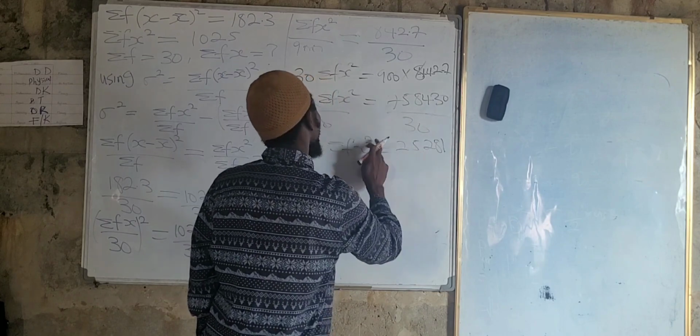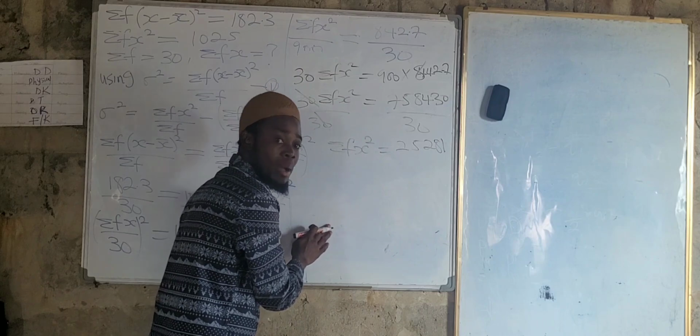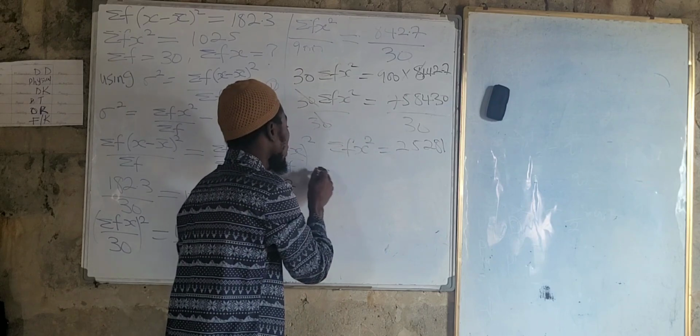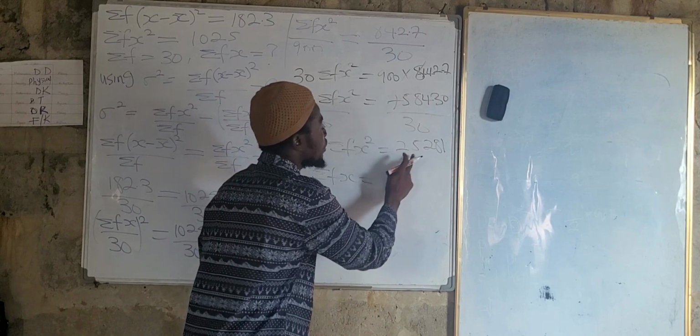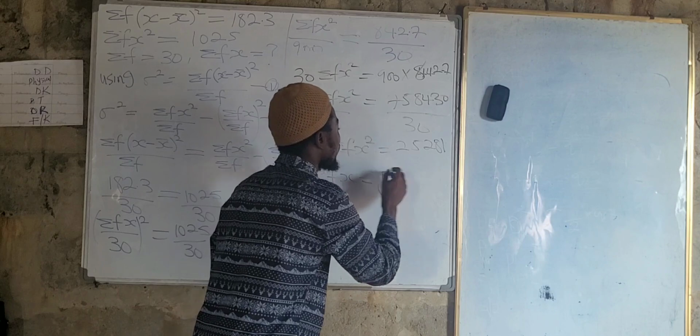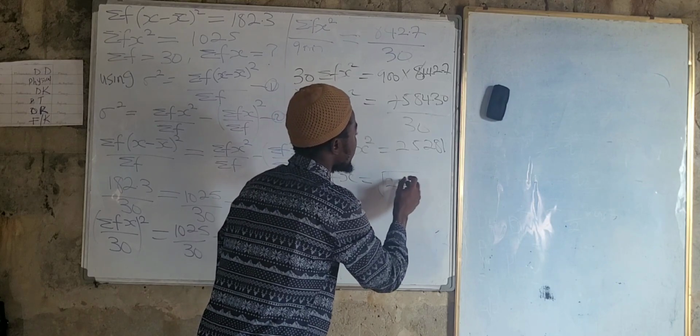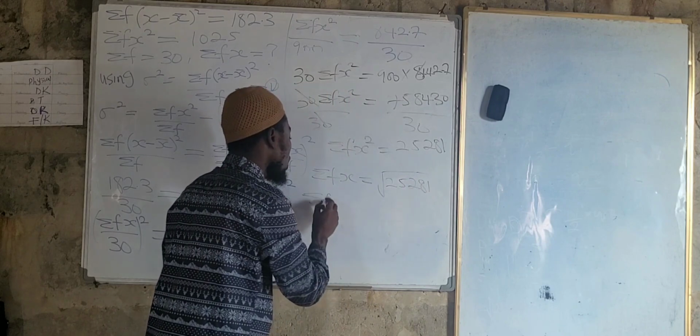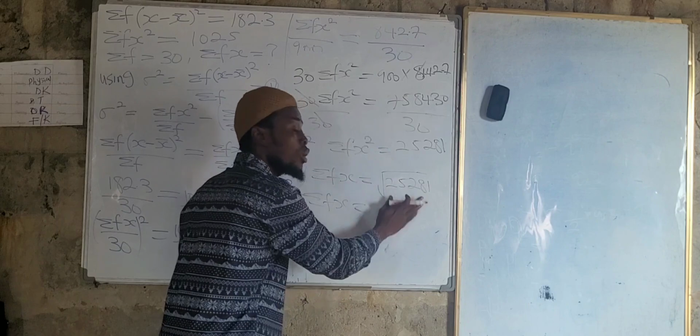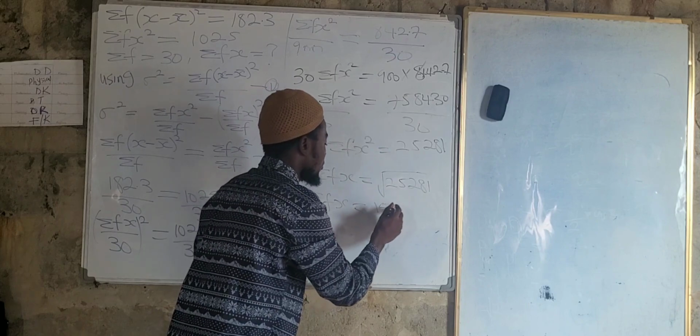25281. But we want to find this one, right? So what happens now? We take the square root on both sides. The square root of 25281 is 159. And summation of fx here is now equal to 159.